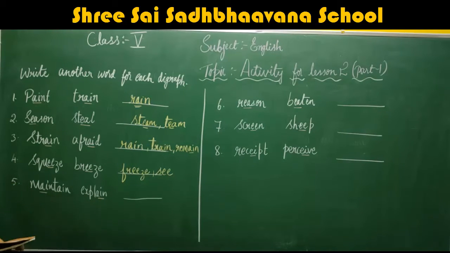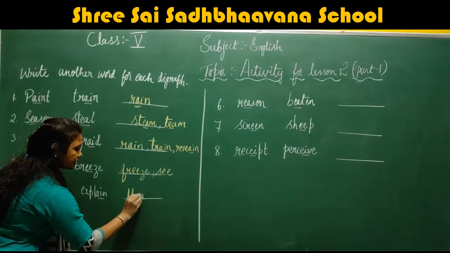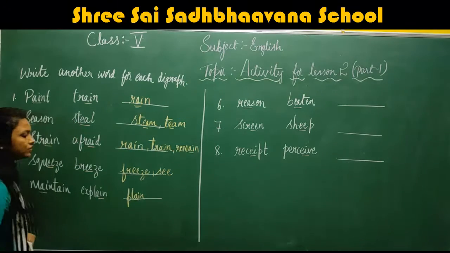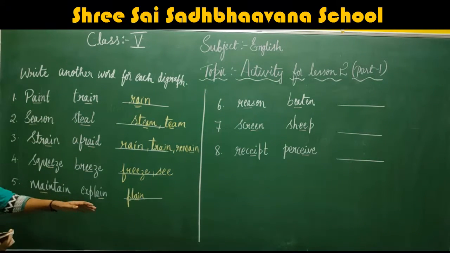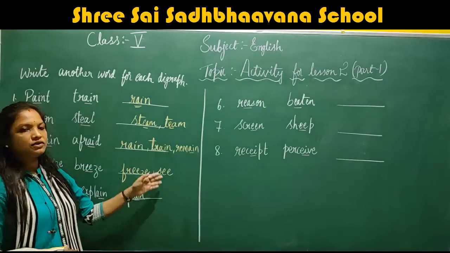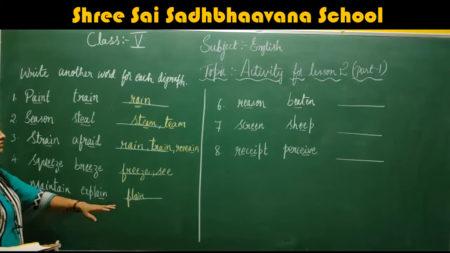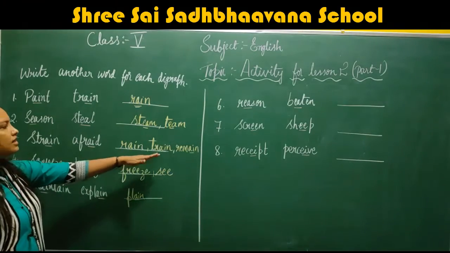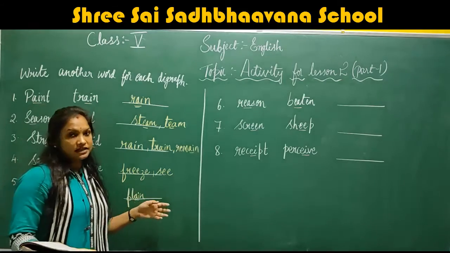Maintain, explain. Here again, AI sound. Maintain, explain, plain, AI sound. So even you can find more words like this. Even you can give two or three examples. Maintain, explain, plain, train, rain, remain. We can give so many examples. Please look for other words.